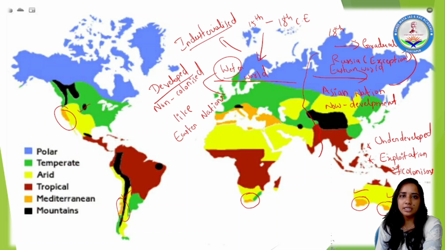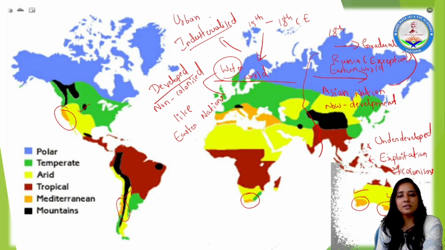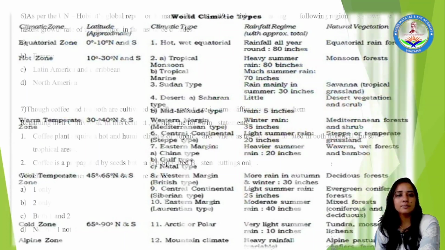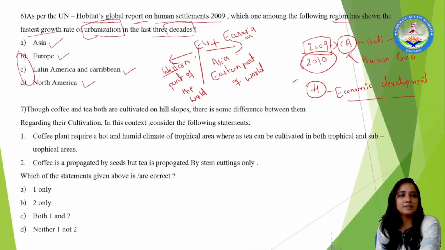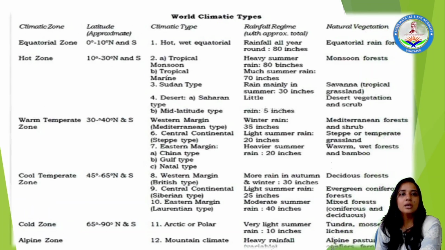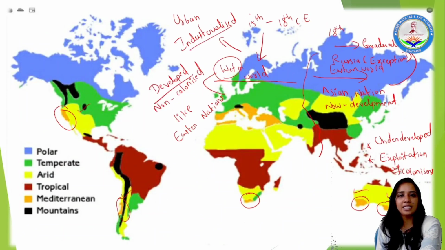If they are gradually getting developed, and industries are usually settled in urban areas, right? Here the question is asking regarding urbanization and the fastest growth rate of urbanization in the last 3 decades. The western nations got industrialized back in the 15th to 18th century. Industrialization happened back in those years itself, and urban areas were developed back in those centuries itself.